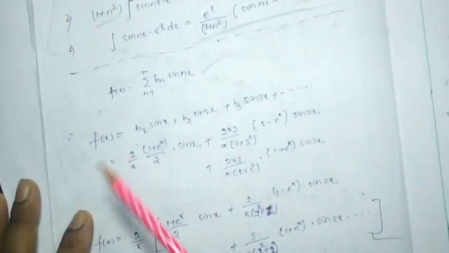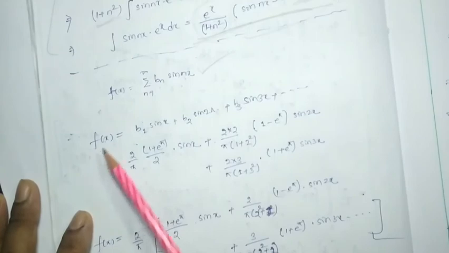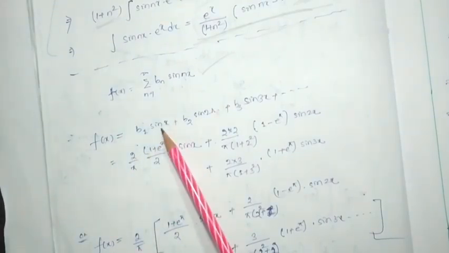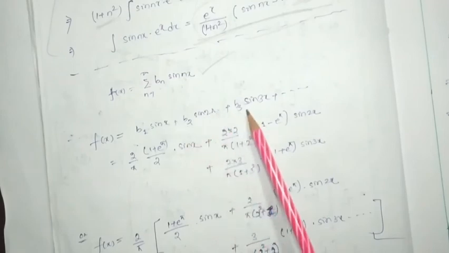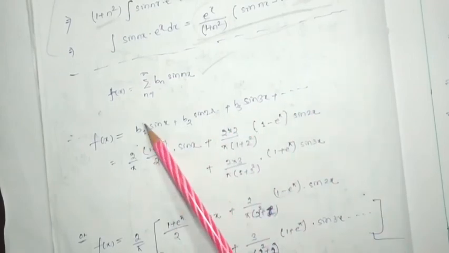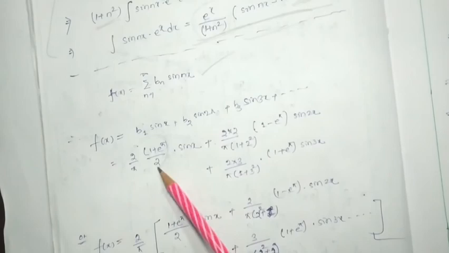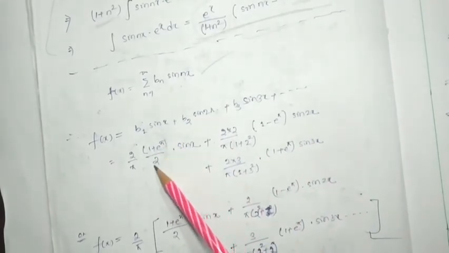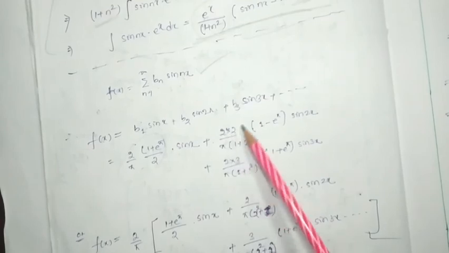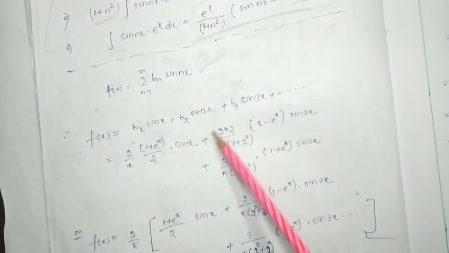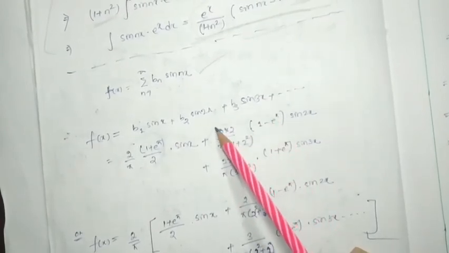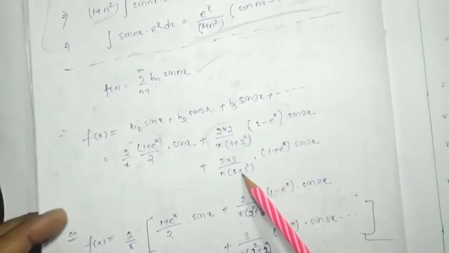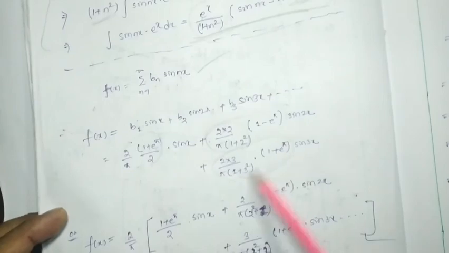So f(x), the Fourier series, is nothing but b1 sin x, plus b2 sin 2x, plus b3 sin 3x and so on. The b1 we found just before: 2 by pi, (1 plus e to the pi) by 2, sin x. Then this much is the b2 value, and this much is the b3 value, into sin 3x.